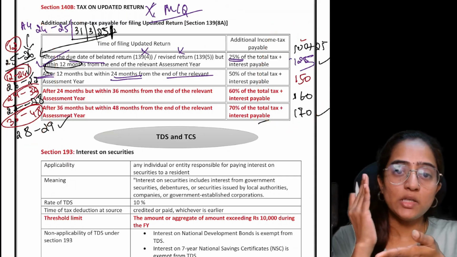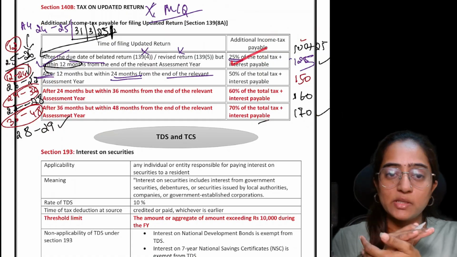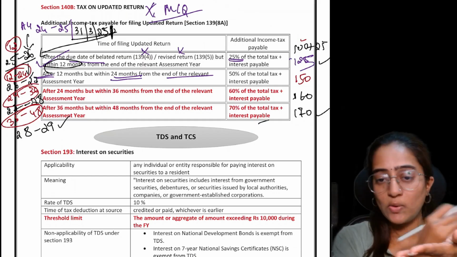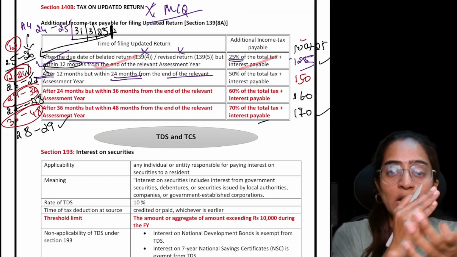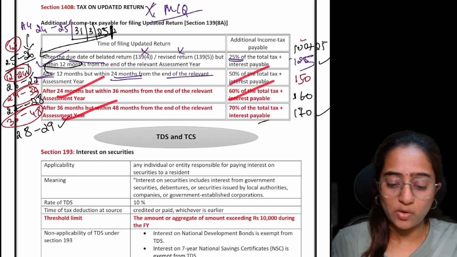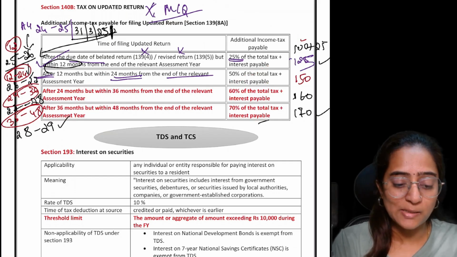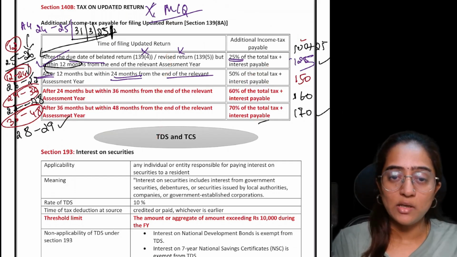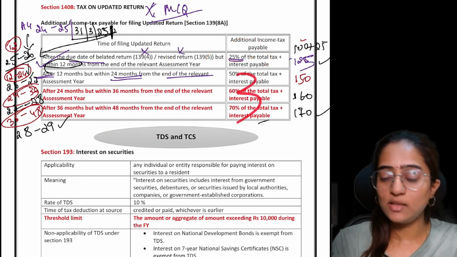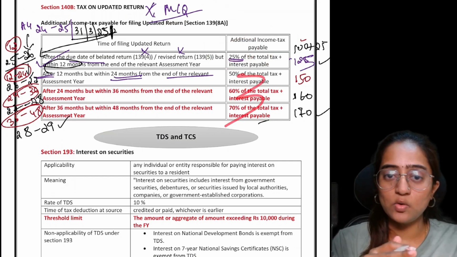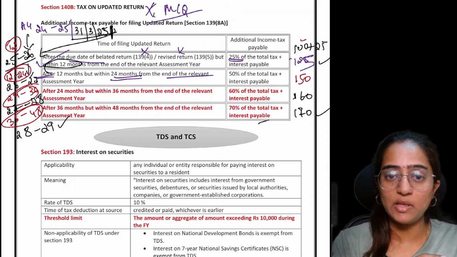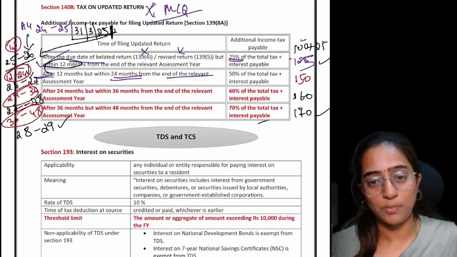Within 12 months, 25%. 12 to 24 months, 50%. 24 to 36 months, 60%. 36 to 48 months, 70%. How to remember this? There is a difference of 12 months each, and it starts with 25, increases to 50, then 60, and then 70. 50, 60, 70 goes in a sequence. Just remember 25 jumps to double, 50, and then 60, 70. This is how we will remember.